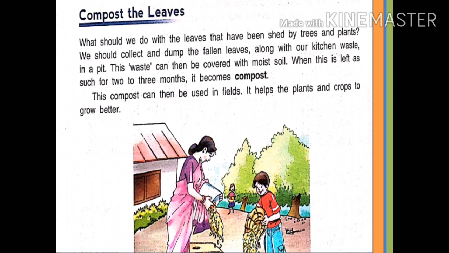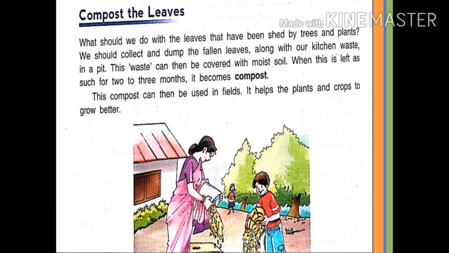When this is left as such for 2 to 3 months, it becomes compost. This compost can then be used in fields. It helps the plants and crops to grow better. Now all of you underline moist, kitchen, compost.